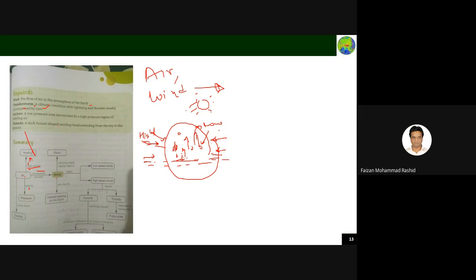A tornado is a dark funnel-shaped whirling cloud extending from sky to the ground. Sometimes a tornado will be very violent, very big. Sometimes it will be very small also. Sometimes it will just rise and die.